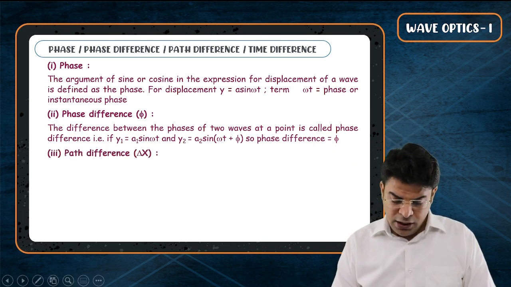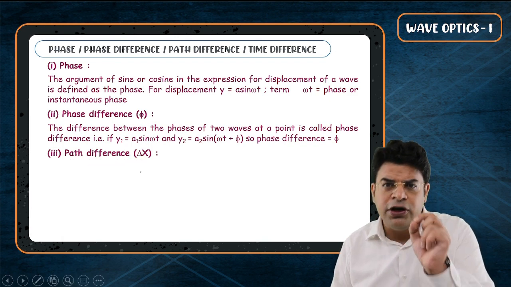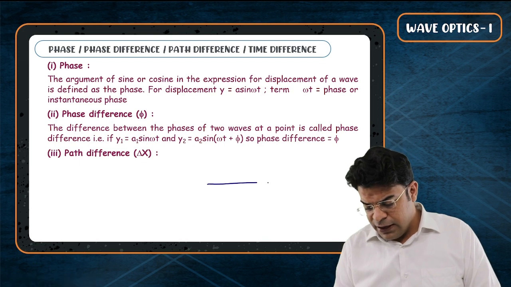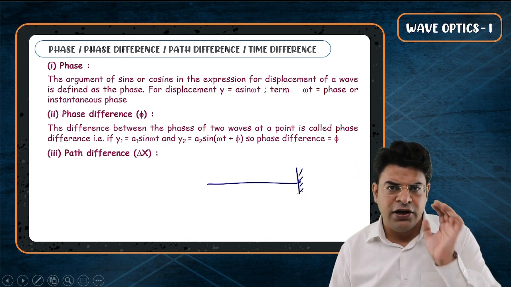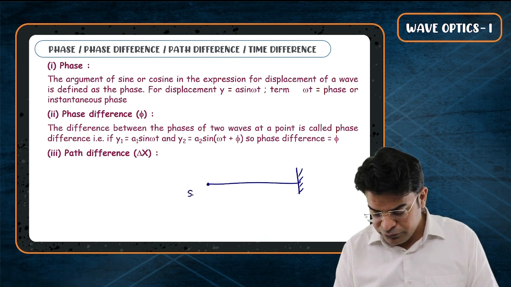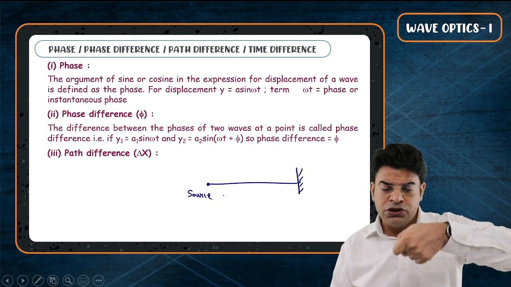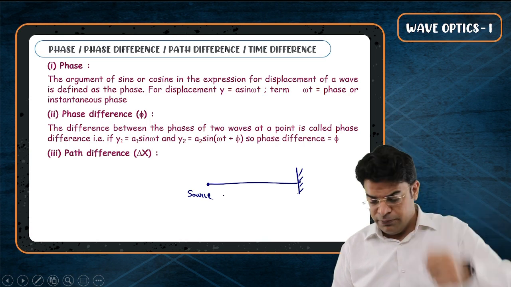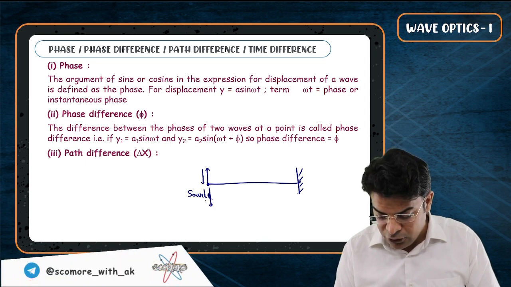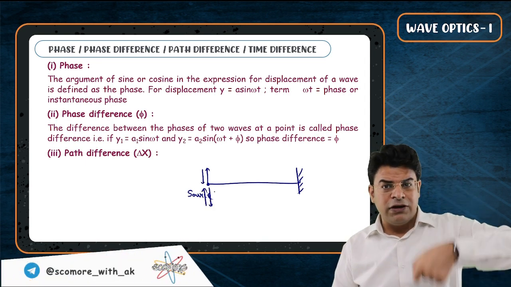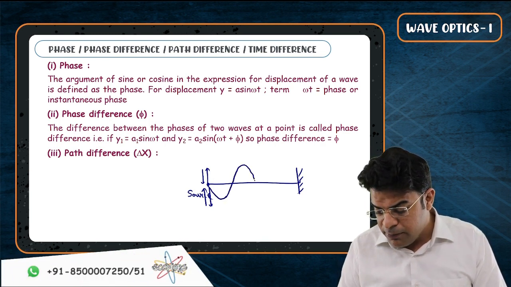The next thing, what is the meaning of path difference? Keep this particular thing in mind. Let's say you have got a string, fixed at one end, free at other end, and you connect a source here, and the source performs simple harmonic motion. When the source completes one cycle, means the source moves from mean to positive extreme, back to mean, to negative extreme, back to mean, then the disturbance moves on the string by a length lambda.